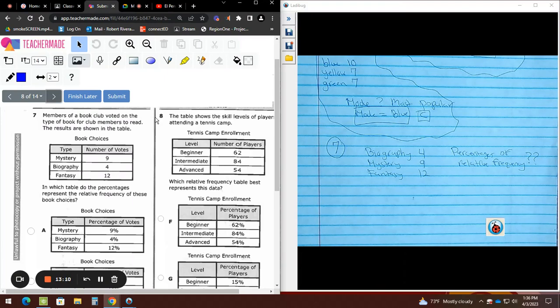Now, here's what I'm going to show you: the fastest way to get rid of the dumb and dumber. There's always dumb and dumber. Ready? Please listen. I would go ahead and look at the least. Who's the least from the book? Biography. So who should have the least percentage? Biography. So let me look at the choices.